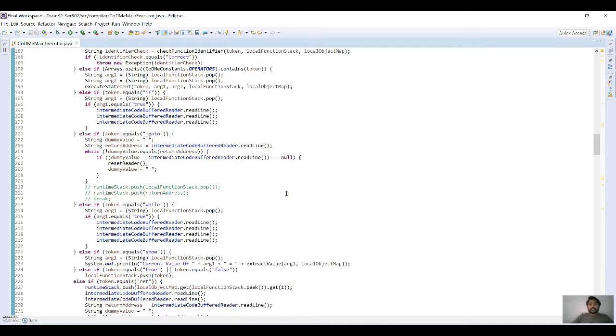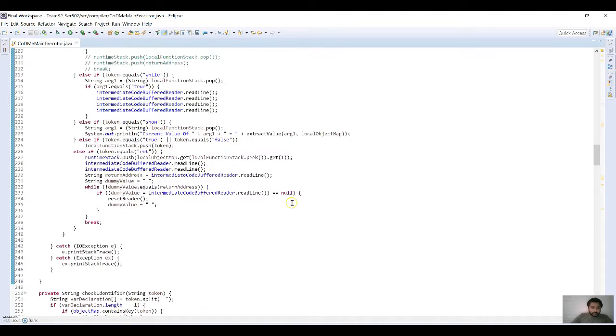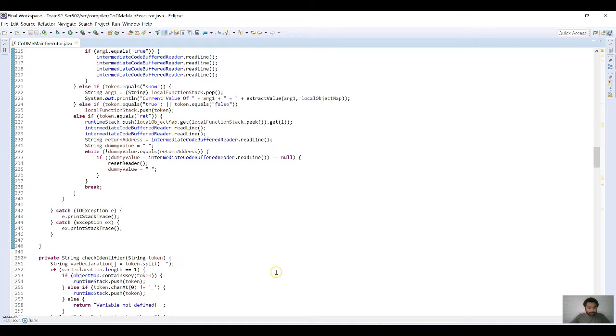There is a master object map which stores the variable details, and the local stack which stores the corresponding values and the operation details. Let me go through how exactly we're executing the code.